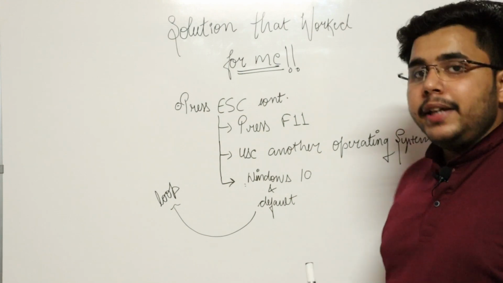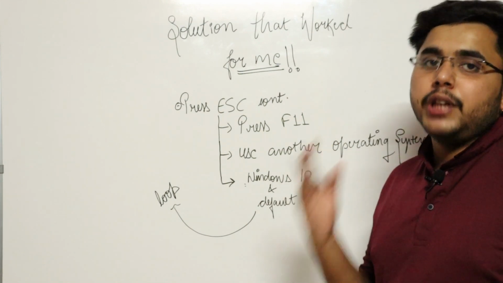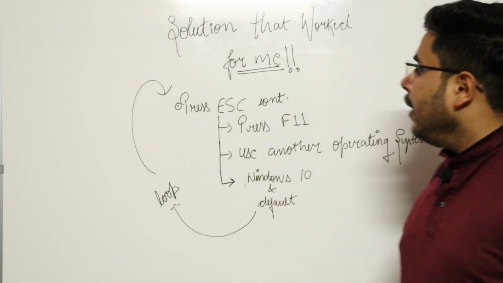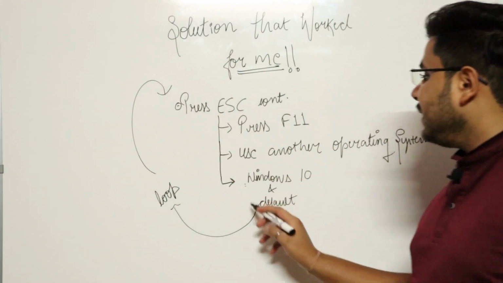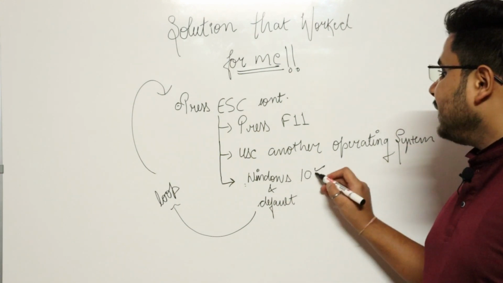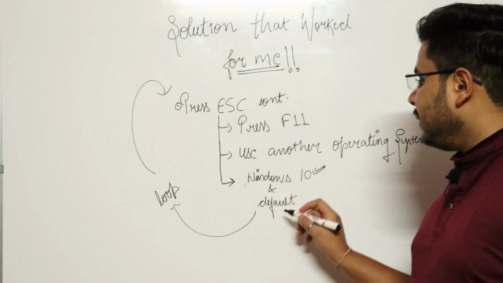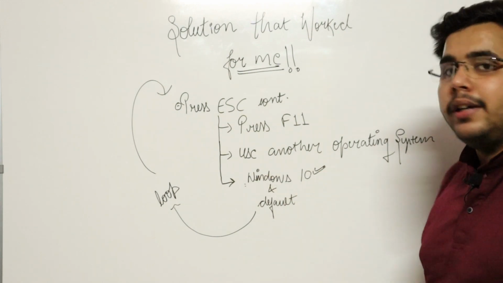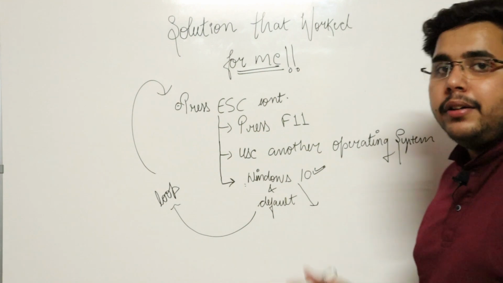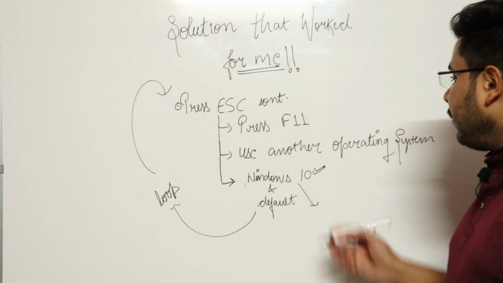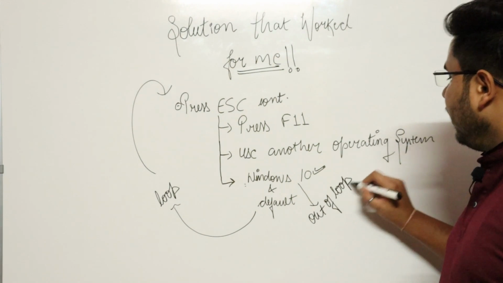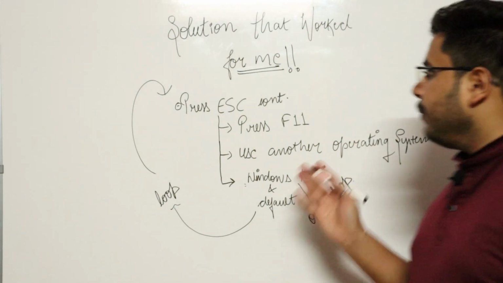Okay, so I again shut down my PC forcefully and repeated the same method. But next time, after reaching this step, that is Windows 10 and default, I chose Windows 10. This time instead of choosing the default one, I chose Windows 10. After that the reloading of Windows started again and I was out of this loop. So you can try this method, it actually worked for me.